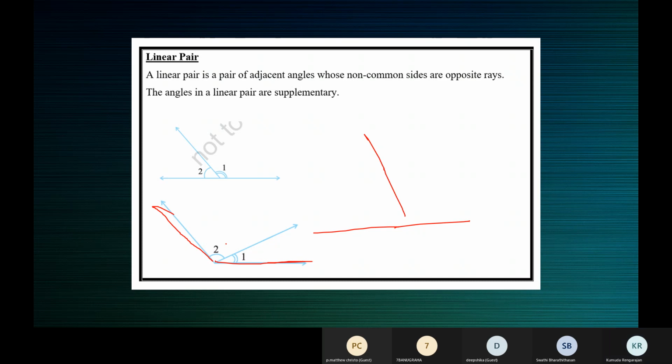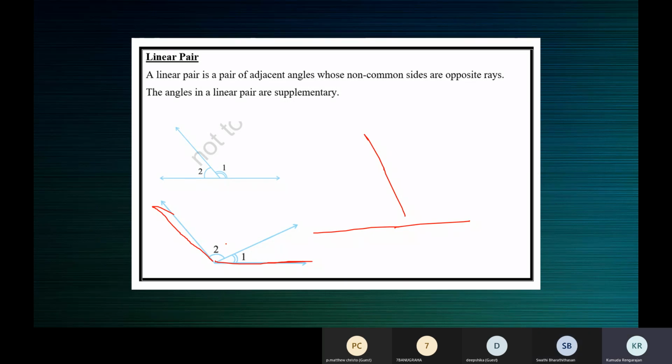Understand, children? Yes, ma'am. Understood. Ma'am, if the opposite rays form a straight line, we can say that it's 180 degrees, no, ma'am? 180. That's why we say the angles in a linear pair are supplementary.